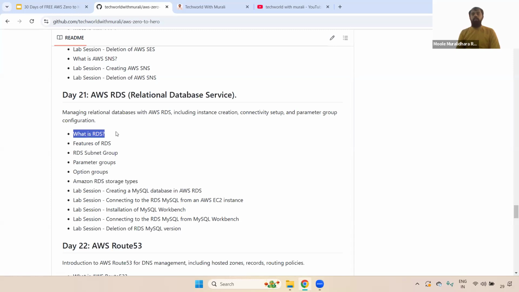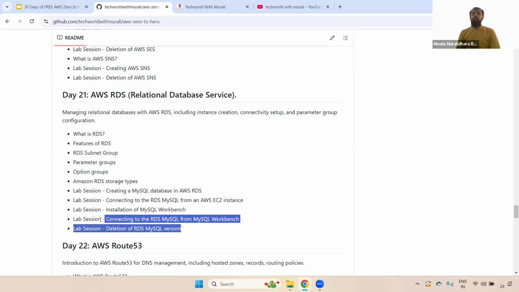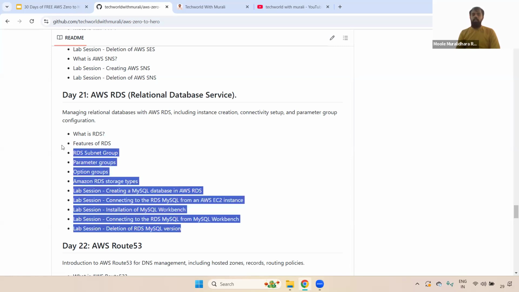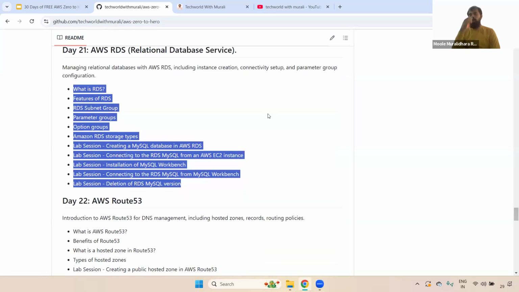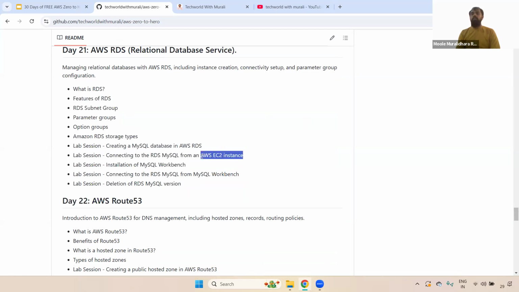Okay, here we discussed what RDS is, what the features are, what the subnet group, parameter group, and option group are, and also RDS storage types as well. And also we discussed the MySQL creation part, RDS MySQL, how we connect through AWS EC2, how we install Workbench, and using Workbench how we connect to the RDS MySQL cluster. Everything we have discussed here. Once you've done this, you will get to know how to troubleshoot if something happens and someone is not able to connect to that particular RDS cluster. How do we connect in different ways? One I have showcased using EC2, and the second I have showcased using Workbench as well.